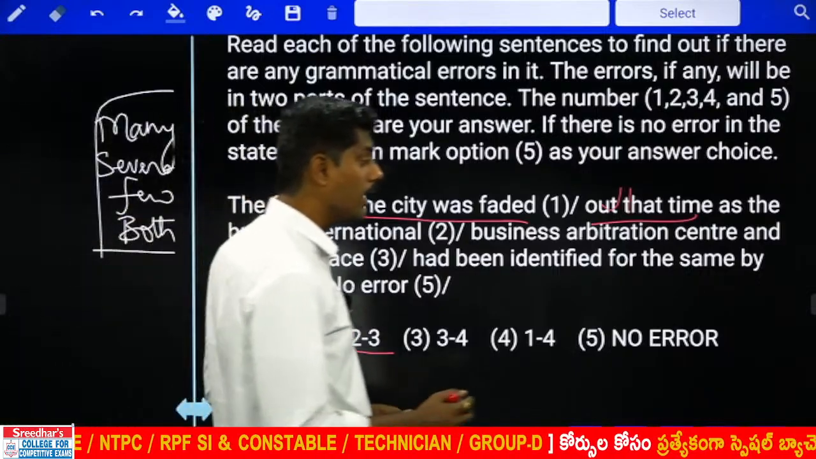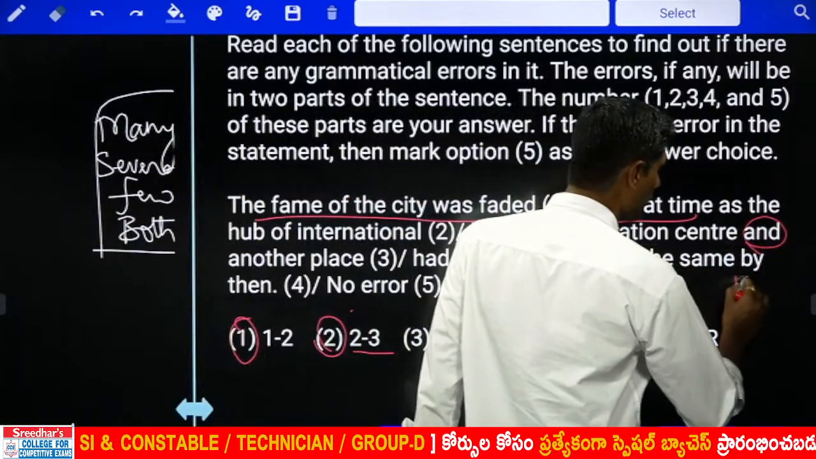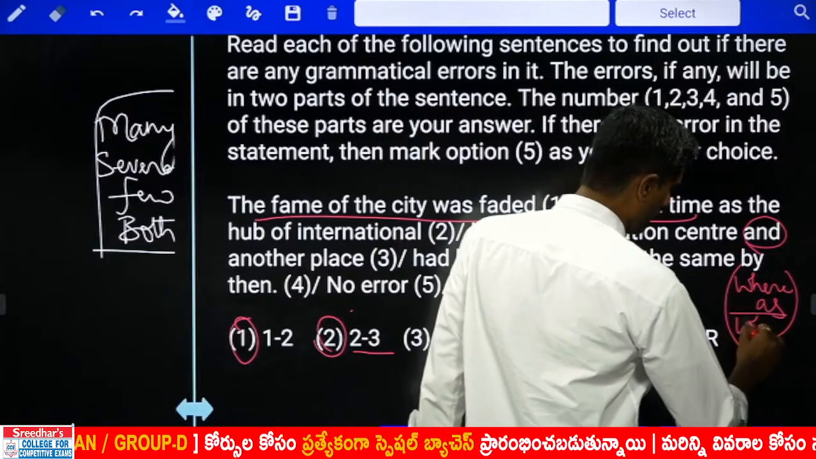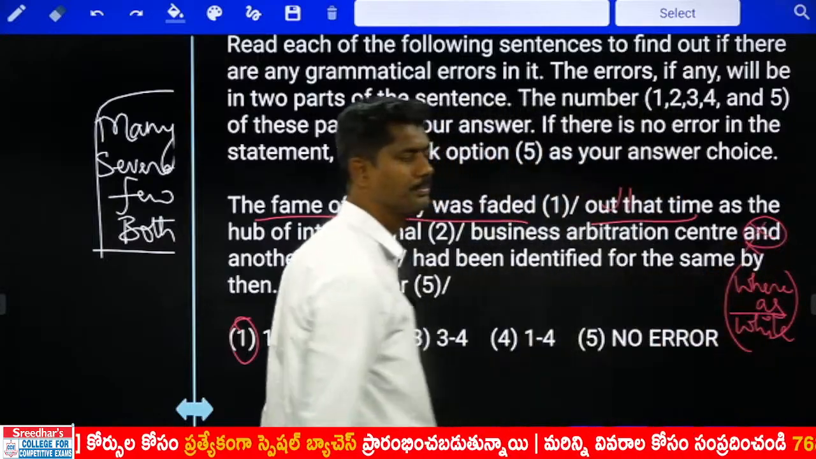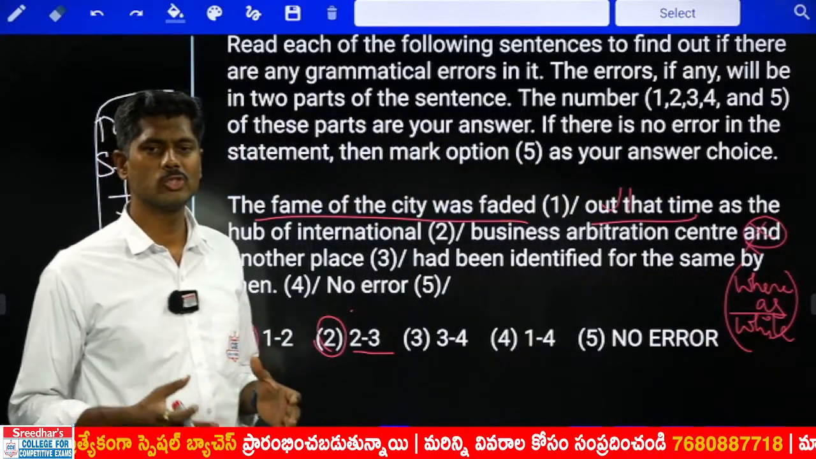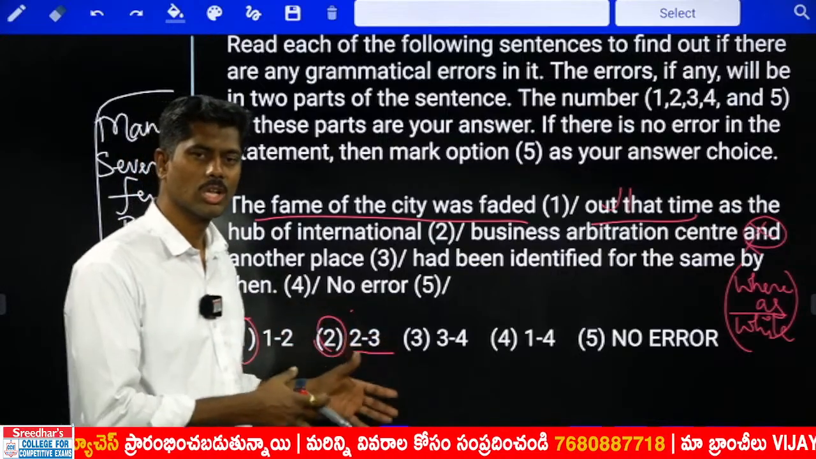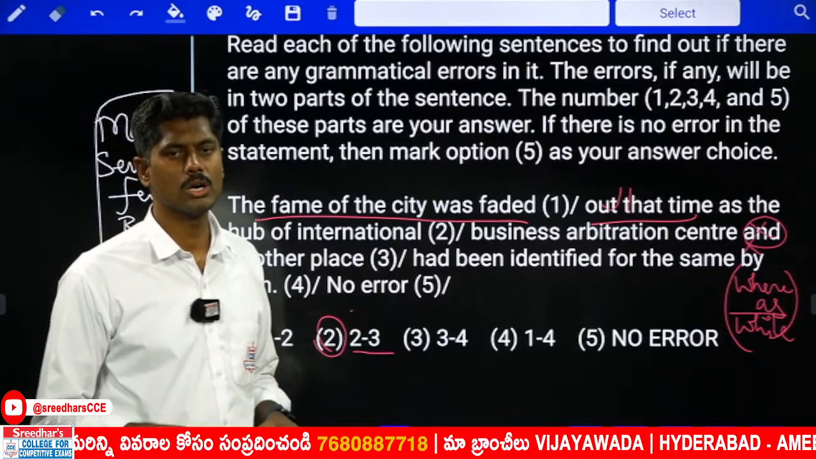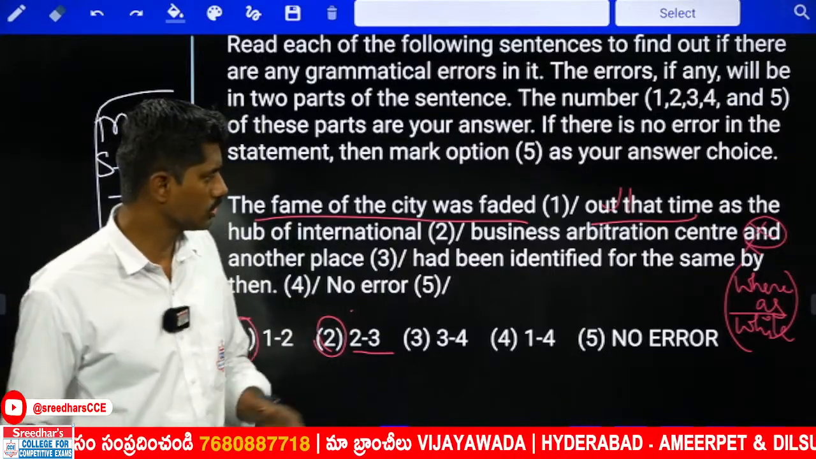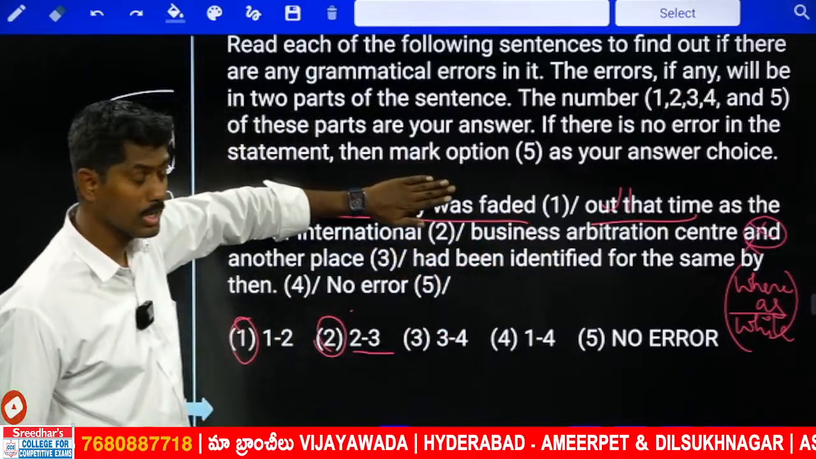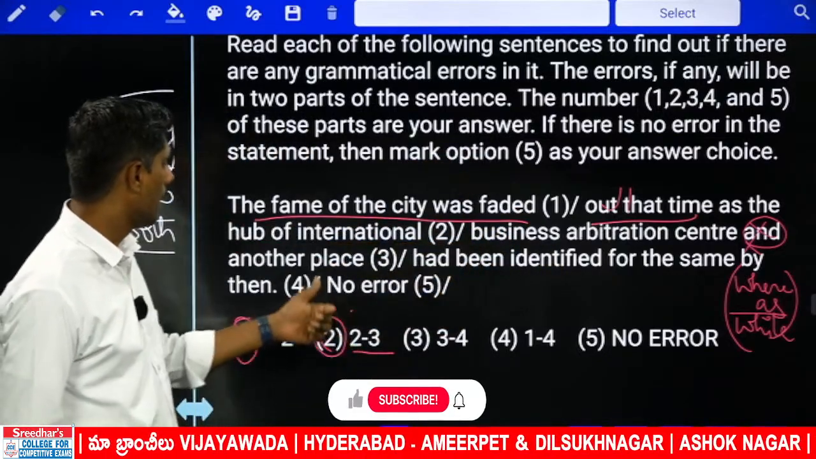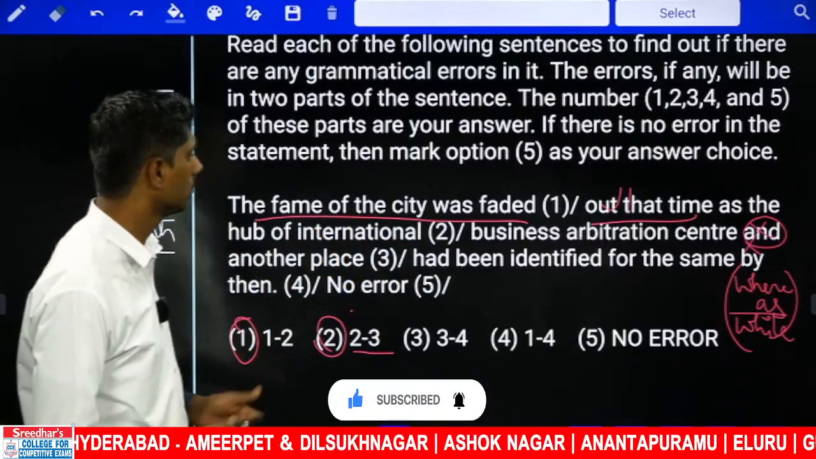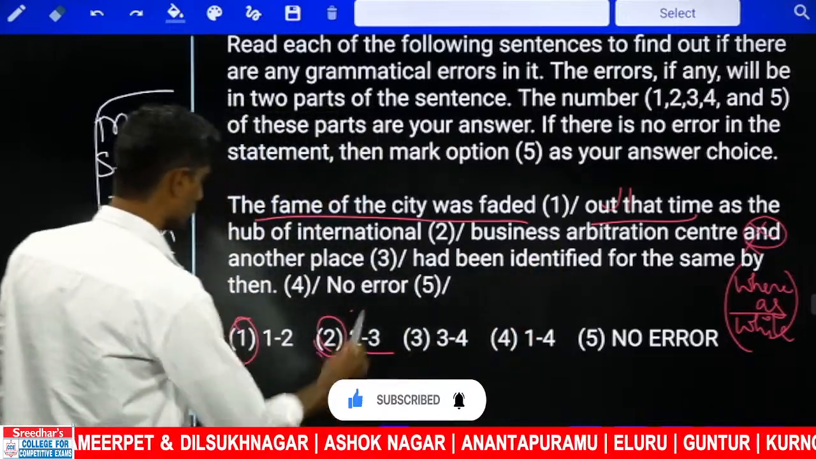Should I take "and" or should I take "whereas"? Whenever you are comparing, it is better to use "whereas" or "while" rather than "and". I'm standing here whereas you're sitting there. I'm teaching here whereas you are watching. I'm staying here whereas my parents are staying in the native place. So you're comparing. One place was faded out as the hub, whereas another place had been identified for the same by them. So we can take the second option, 2 and 3.